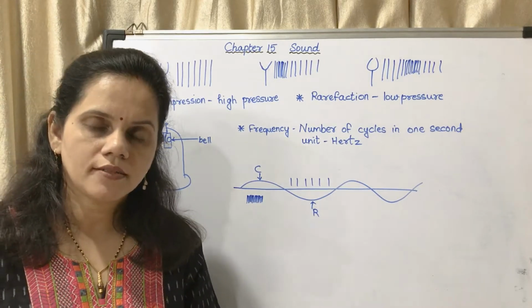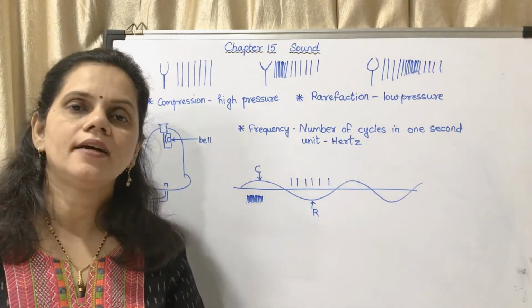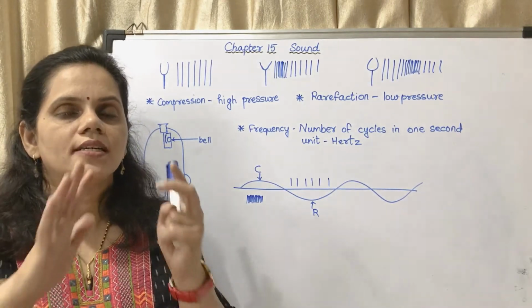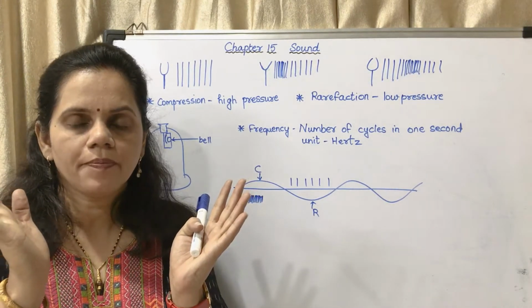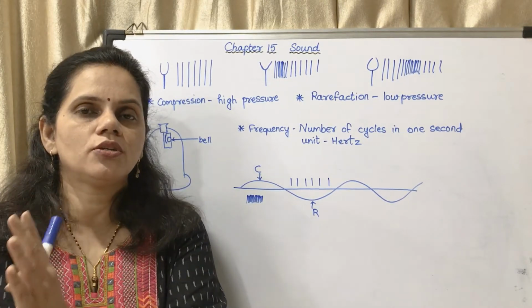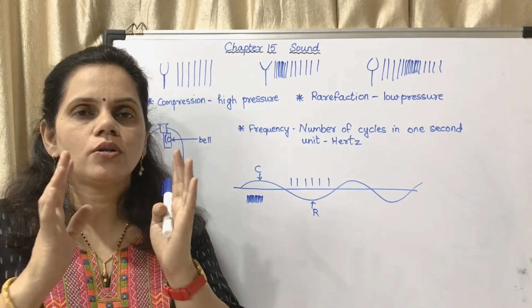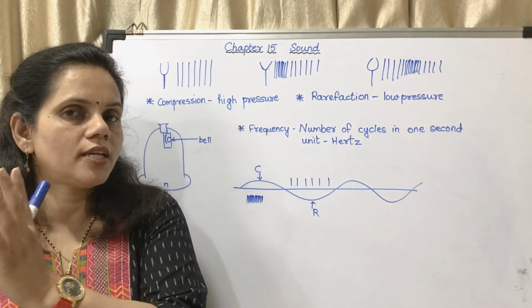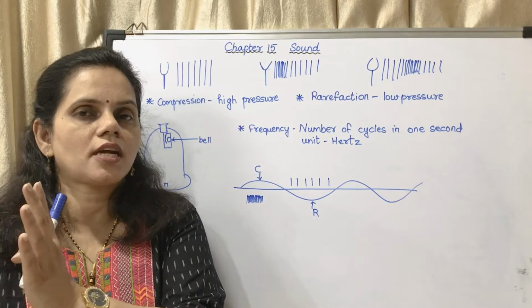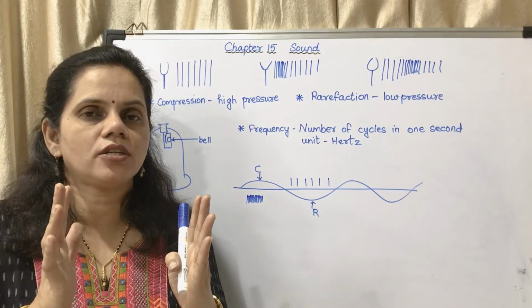And sound travels as alternate compressions and rarefactions. So first consider there is a compression. That compression transfers its energy to the molecules in front of it. So the energy is transferred to the next. That means the compression is transferred ahead, and then there is a rarefaction.